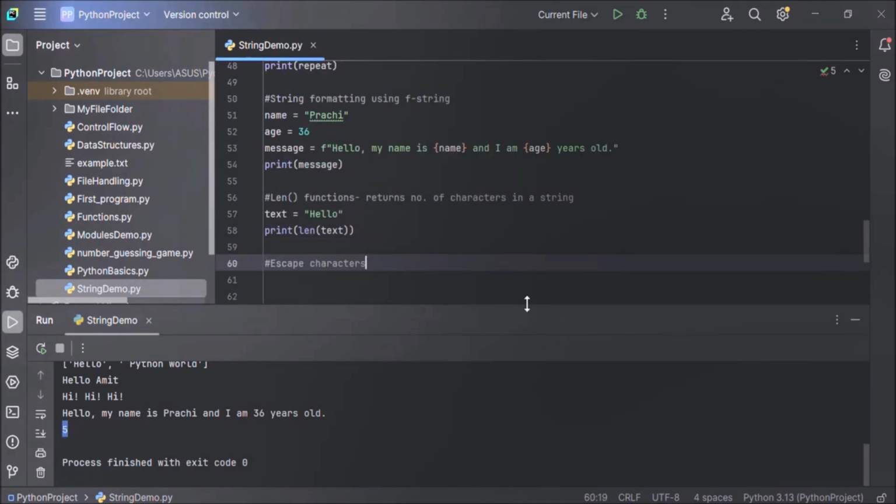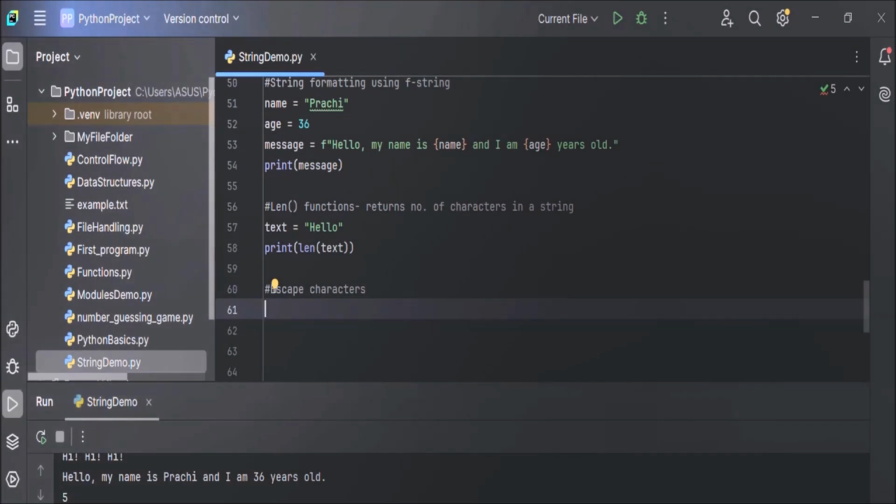Now next is escape characters. Sometimes you need to include special characters like a new line character or quotes inside a string. You can easily do this with escape characters. Now let's understand this with the help of an example. Let's see how to add a new line character in a string. Example, add new line.